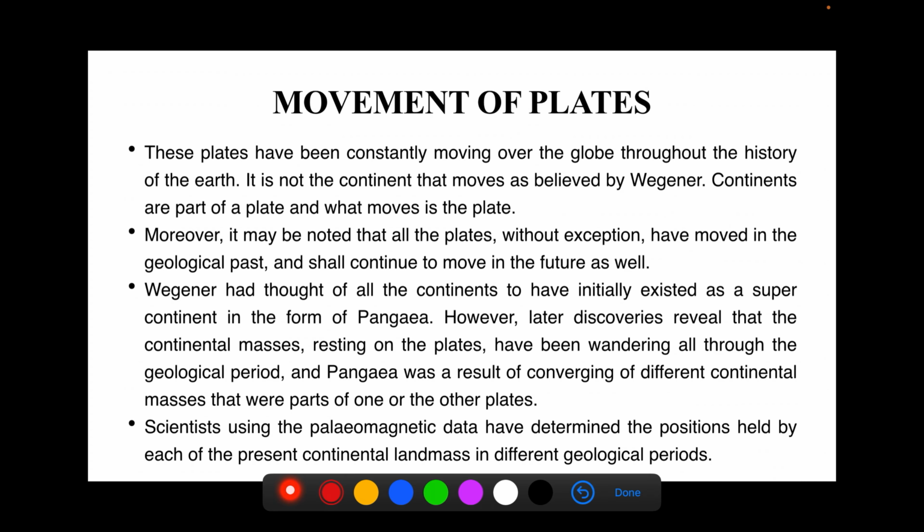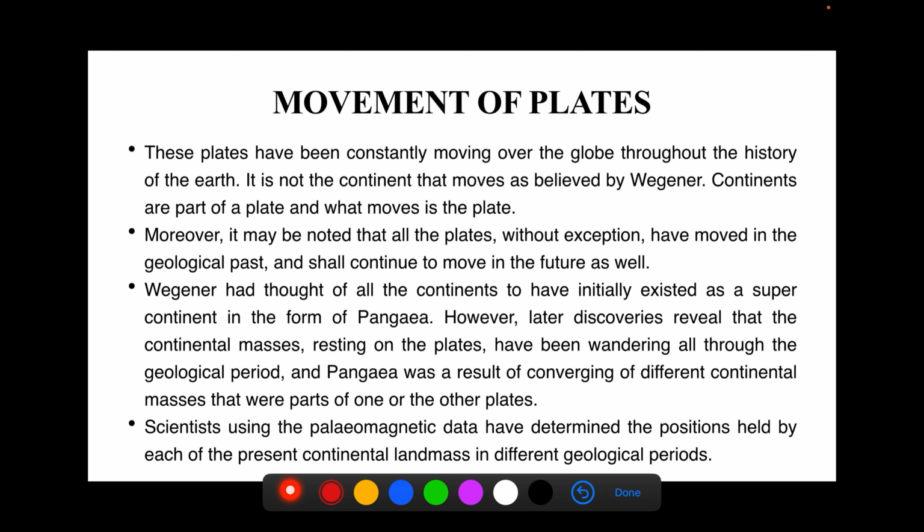It is not the continent that moves as believed by Wegener. Continents are part of a plate, and what moves is the plate. The continental drift theory that we have studied was proposed by Wegener, that continents shifted from one place to another, but the force behind it was not explained by Wegener. What is the force which is provided by plate tectonic theory? It is the convective current force only.